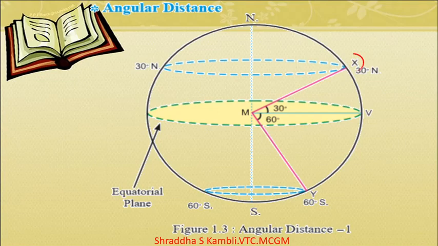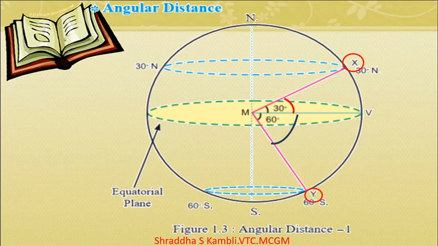So you can see here this is the place X, and we want to find out the angular distance of this place X. And this is a place Y. So we have tried to calculate the distance. See, here it is 30 degrees, and of course look at the arrow moving on the screen. Here this is supposed to be the equator. So this angle measures 30 degrees, and the other angle in relation to place Y measures double, 60 degrees. So this is how you calculate angular distance.